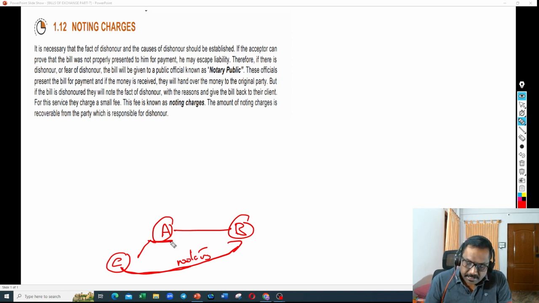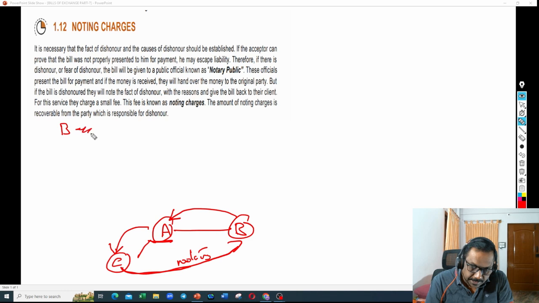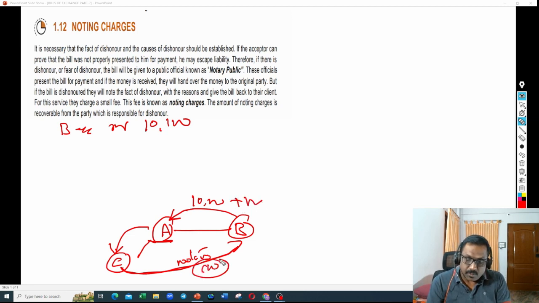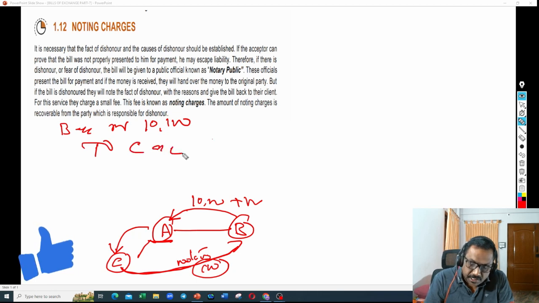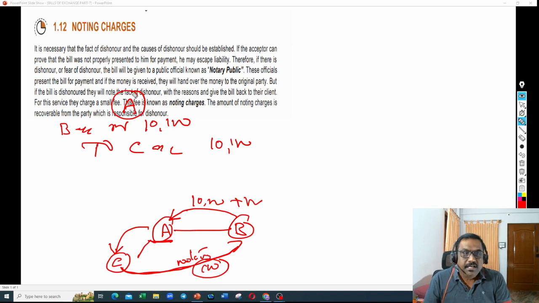What will A write? A will write, I have to receive this amount from B and I have to make this payment to C, right? B account debit. How much does he have to receive? 10,100, because the bill amount is 10,000 plus 100 rupees noting charges paid by C. So he has to receive 10,100 from B. So B will become a debtor. So B account debit 10,100, and this amount has to be paid to C. So 10,100. This is in A's books.